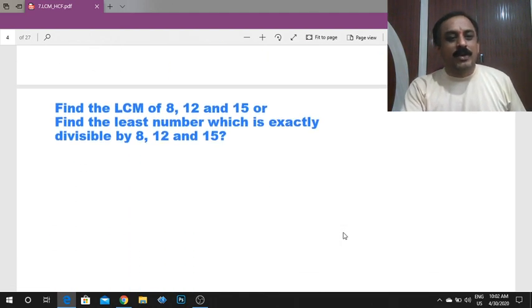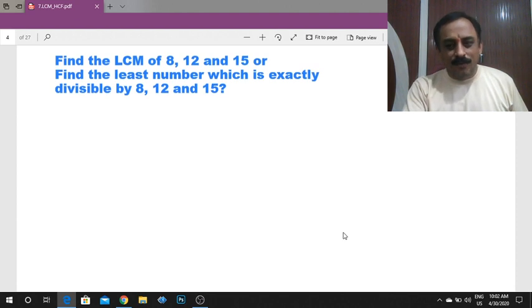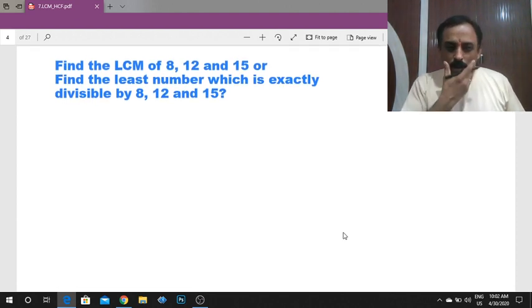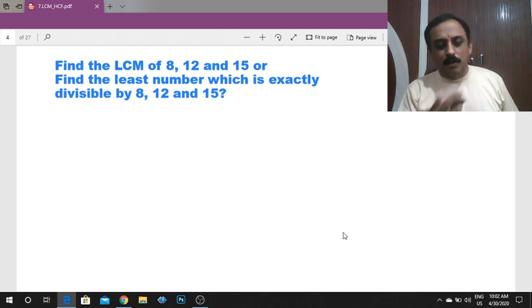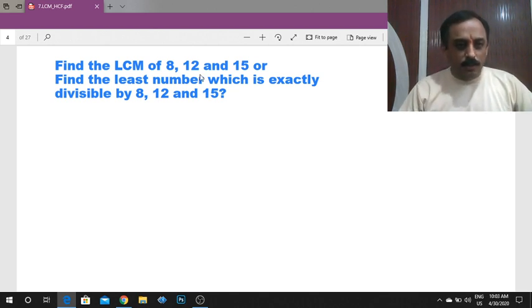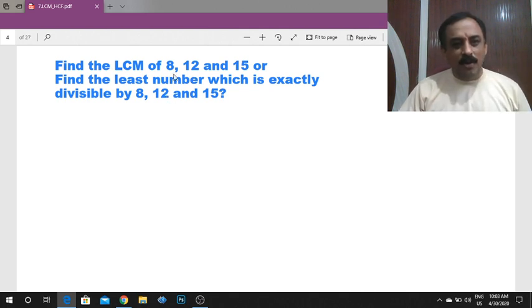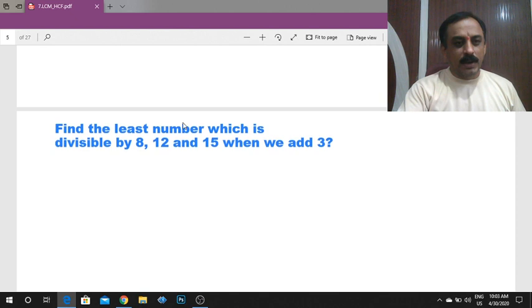Yesterday we started LCM and HCF. So today we'll discuss some more examples. Yesterday we completed this question: find the LCM of 8, 12 and 15, or find the least number which is exactly divided by 8, 12, 15. Both are the same. So its LCM is 120.